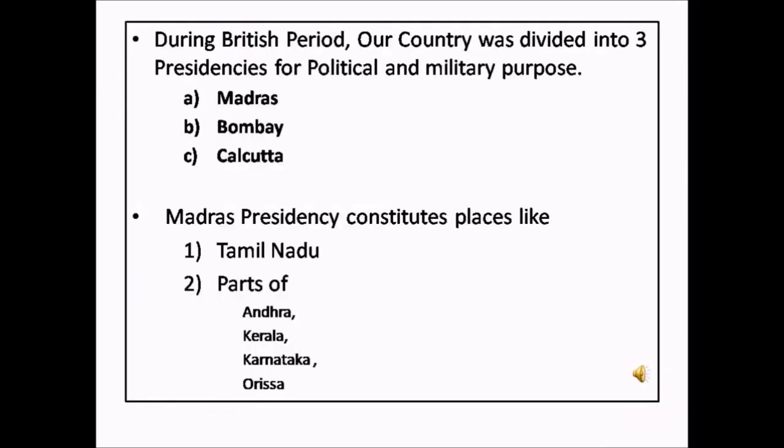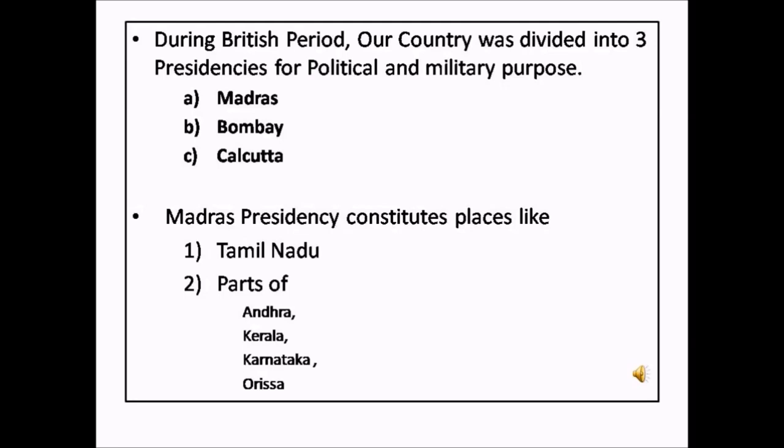During the British rule in India, India was divided into three main presidencies. That is, they divided the whole country into three parts called the presidencies. They divided it for their political and military purpose. In order to make their administration task better and easier, they divided the whole country into three presidencies, namely Madras Presidency, Bombay Presidency and Calcutta Presidency.